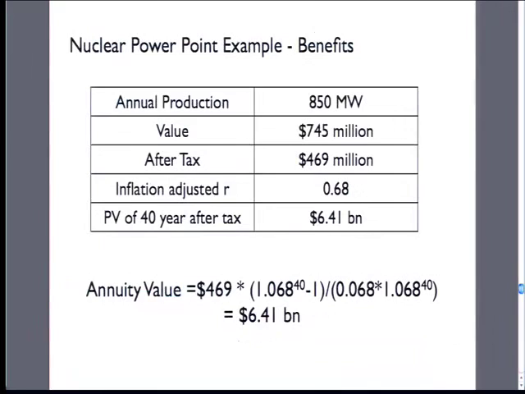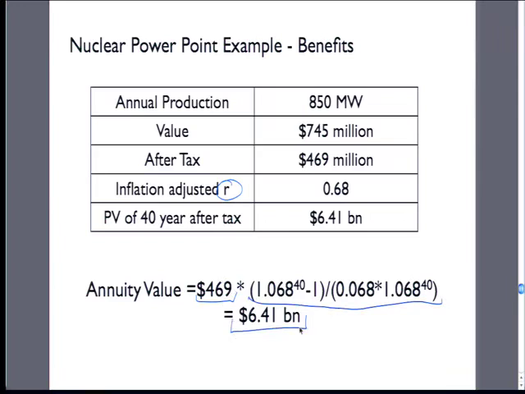So in the example in the book, it will get you almost a gigawatt of electricity. The value of that electricity would be $745 million. After tax, that would be almost $500 million. We have some sort of exchange rate, so this is going to drive everything, this inflation-adjusted exchange rate. And we're going to have this formula that we had for an annual payment for an annuity, 40 years. This is our annuity, $469 million a year, and then this is the rest of the annuity value that's in your text that I showed in the last lecture.